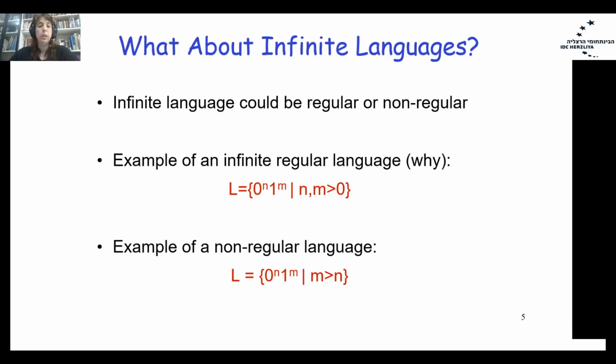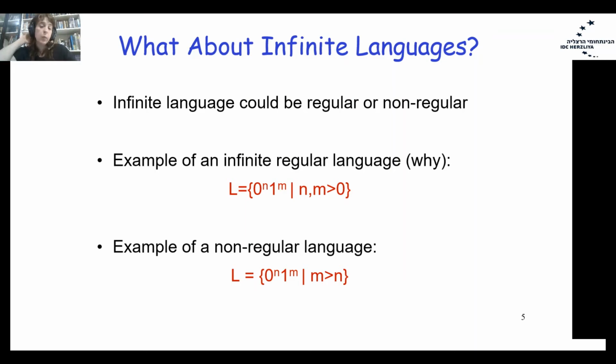Okay, let's start talking about infinite languages. Infinite languages can be regular or non-regular. Let's see some examples. The first example: L equals 0^n 1^m, where n and m are not related and greater than 0. Here we are talking about a regular language. We have some prefix of 0s and some suffix of 1s, and there is no relation between zeros and ones.